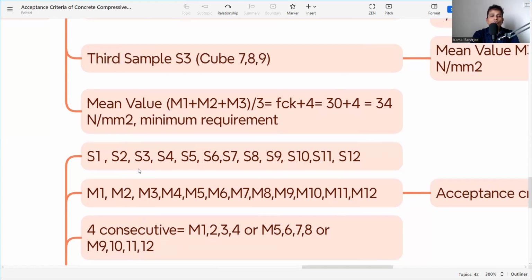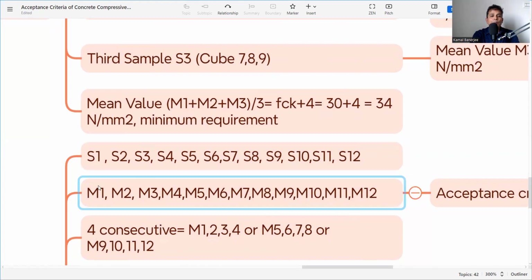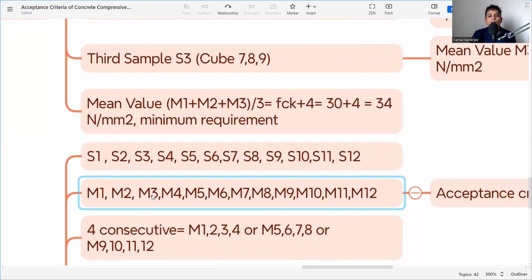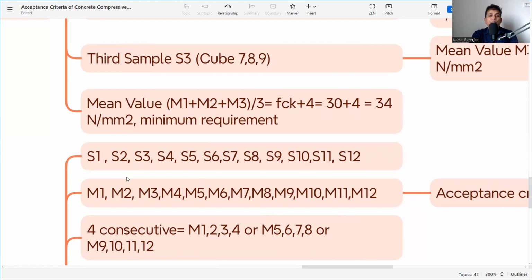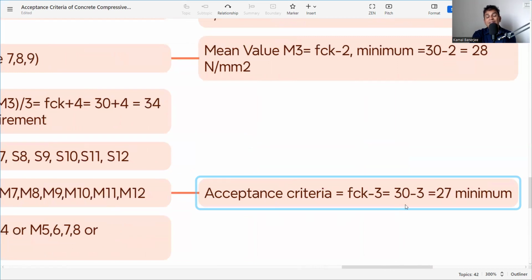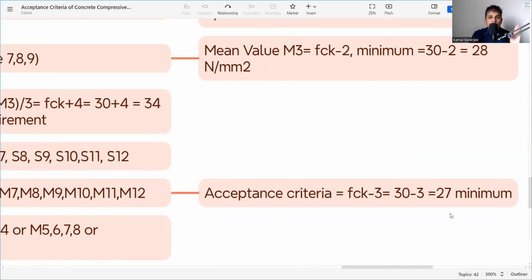Now, we need to take the mean of every sample. That means M1 is for S1, if you had cubes 1, 2, 3, the strength divided by 3. M2 is for S2, that is cubes 4, 5, 6, the 3 cubes. Similarly, M1, M2, M3, M4 is equal to the mean strength of the individual sample. So what will be the criteria? That is FCK minus 3. That means 30 minus 3 is 27 as the minimum. So if my concrete is 30 grade, then 27 is the minimum we should get for the individual sample's mean value.